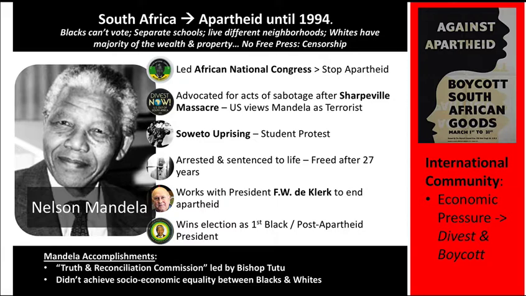F.W. de Klerk is the last president elected under apartheid. But Mandela and de Klerk work together. They end apartheid. An election is held, and Mandela wins as president.